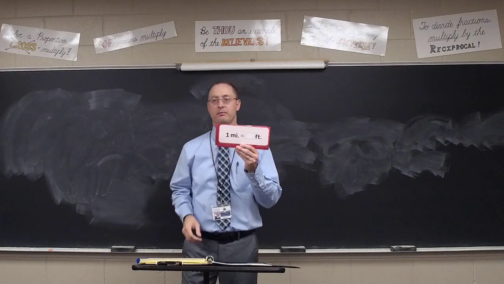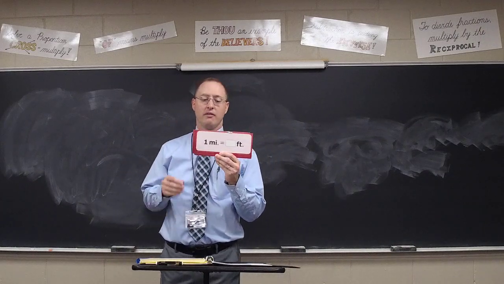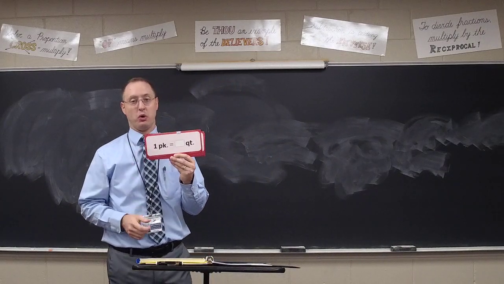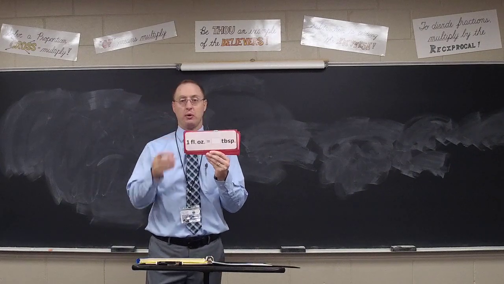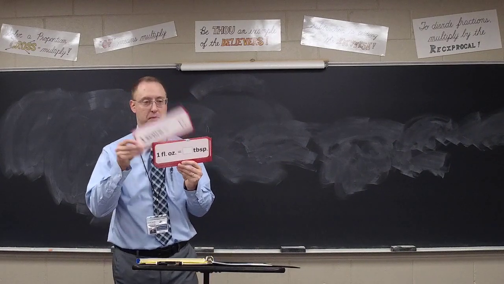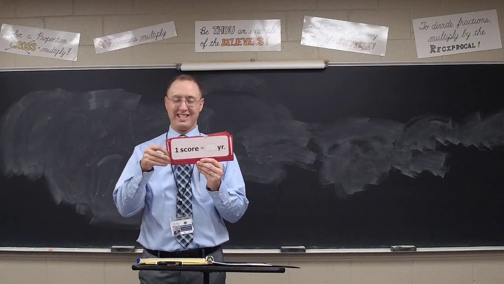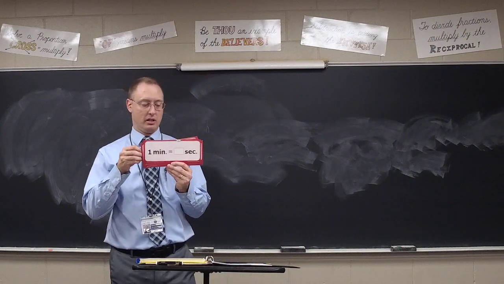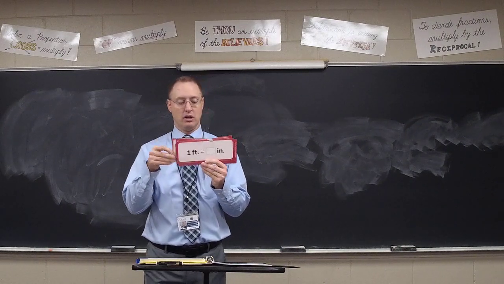1 mile? 5,280 feet. A peck equals 8 quarts. 1 fluid ounce equals 2 tablespoons. A score equals 20 years. A minute? 60 seconds. A foot? 12 inches.